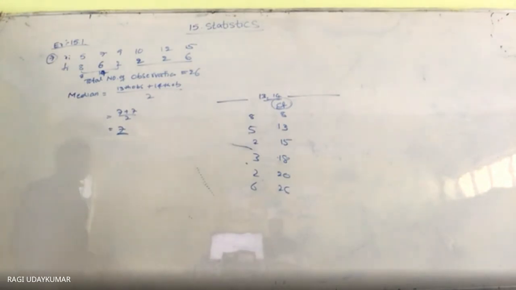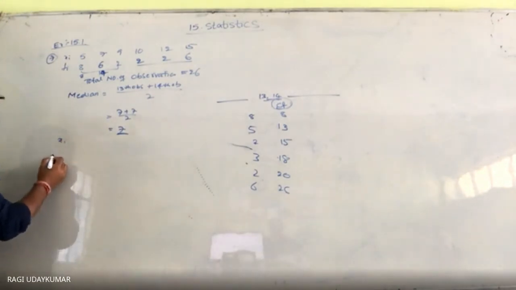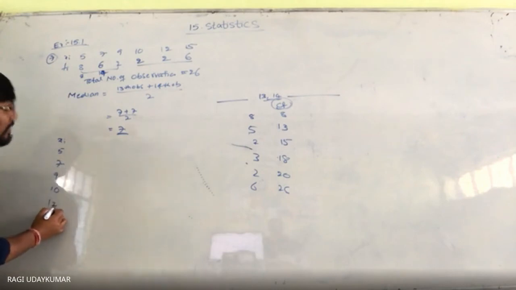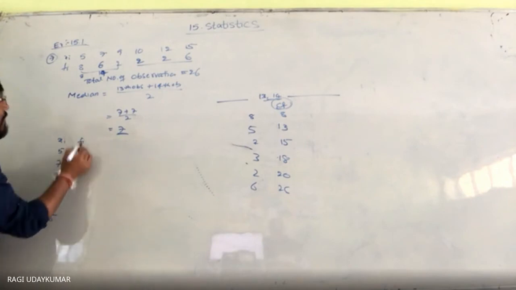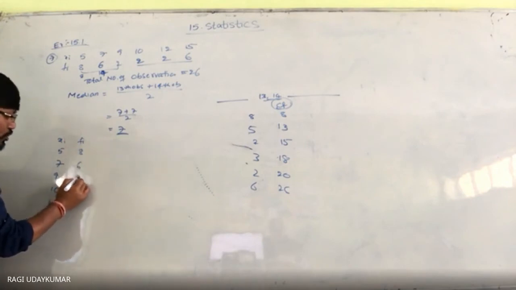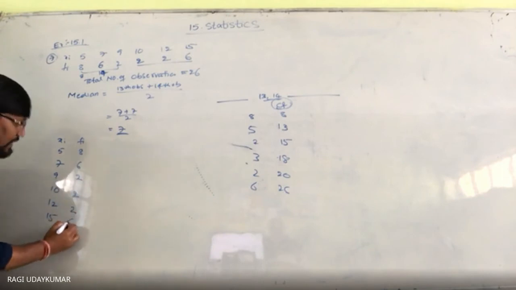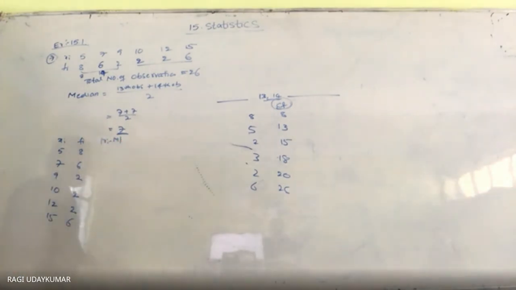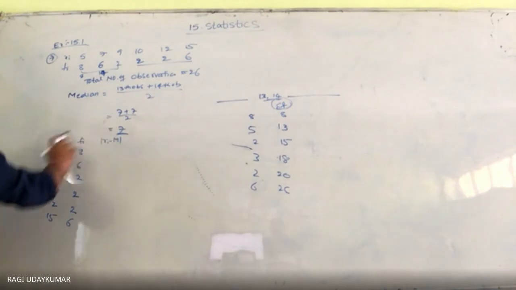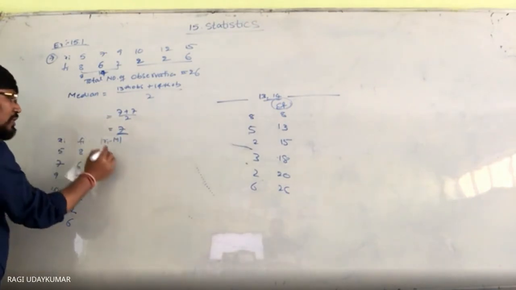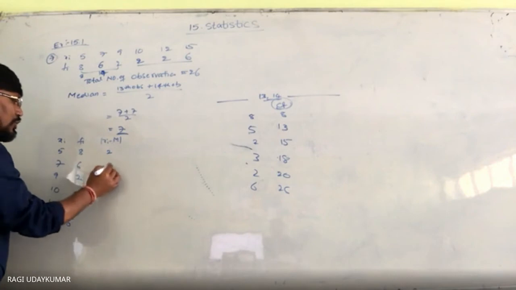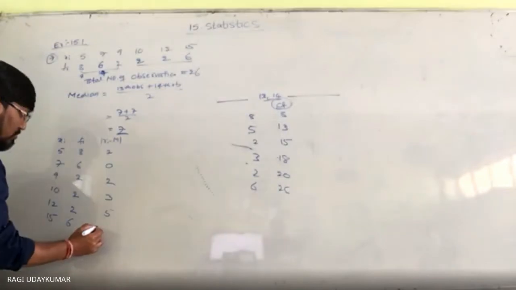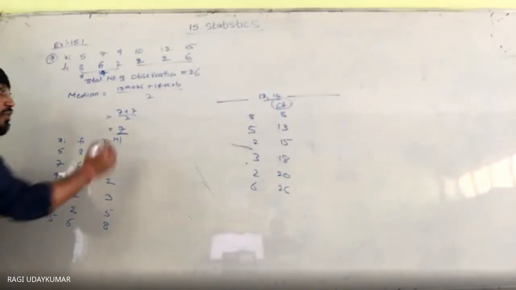Okay. So now what to do here? xi values what here? 5, 7, 9, 10, 12, 15. fi values 8, 6, 2, 2, 2, 6. Now what you have to write here? |xi minus m|. Median should be subtracted. Modulus. So 7 you subtract from the 5 and modulus it is 2. So 2, 0, 2, 3, 5, 8. These are them.